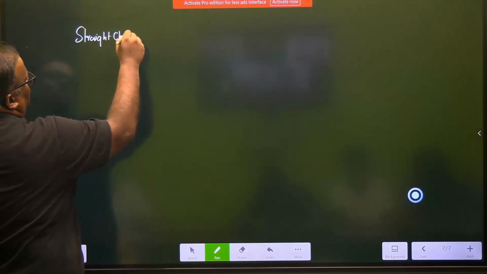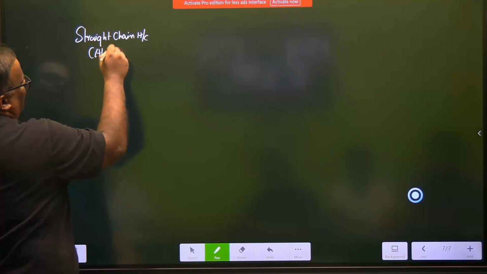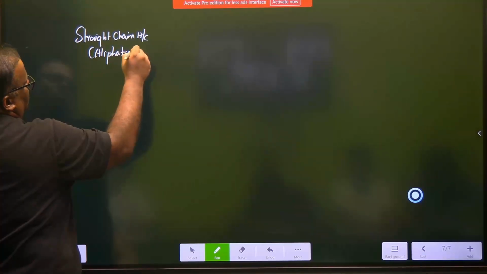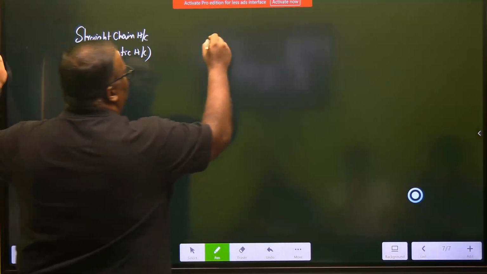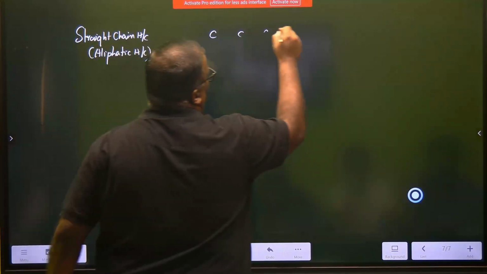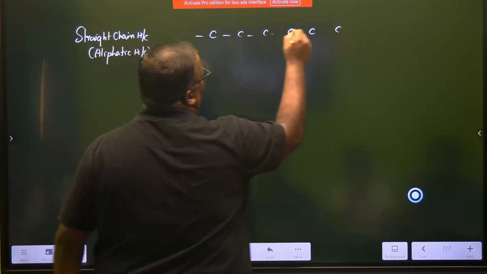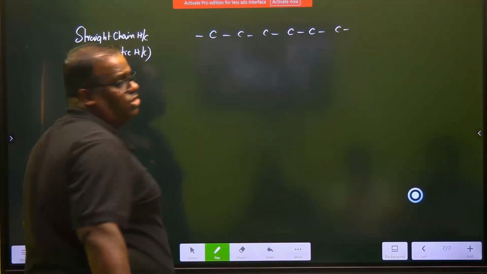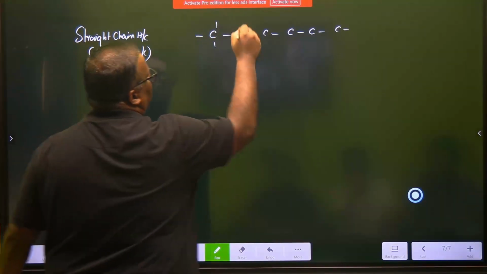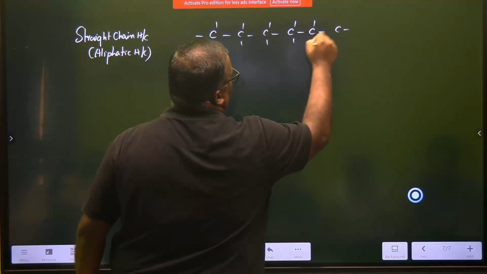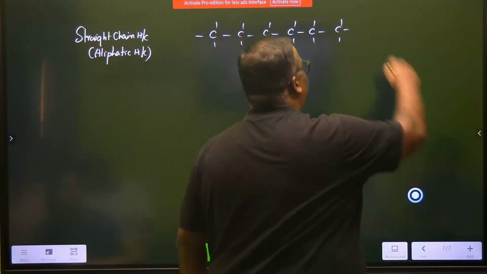Let's see something called straight chain. Straight chain hydrocarbons. In higher classes, these are also called aliphatic hydrocarbons. Now, how is the straight chain? Carbon, carbon, carbon, carbon, carbon, carbon. So, this is a straight chain hydrocarbon. Got it? Sometimes they will disguise a straight chain. The disguise is like this.